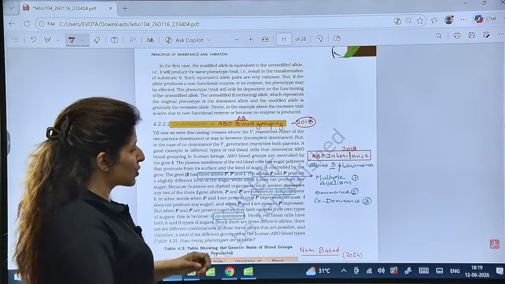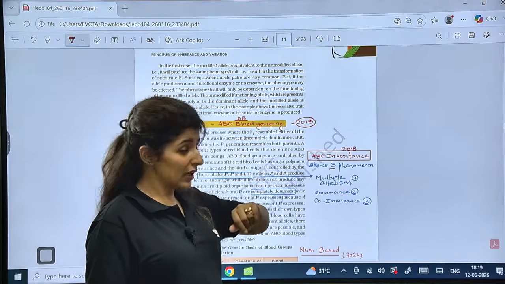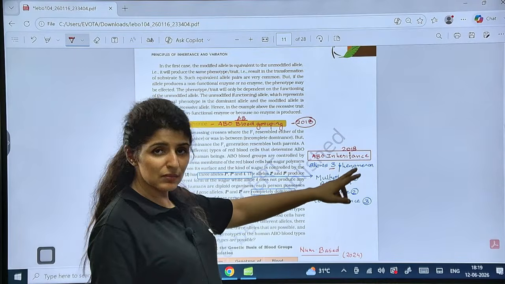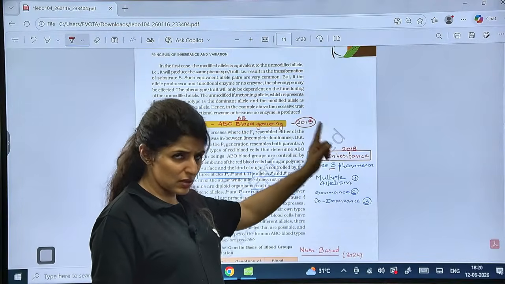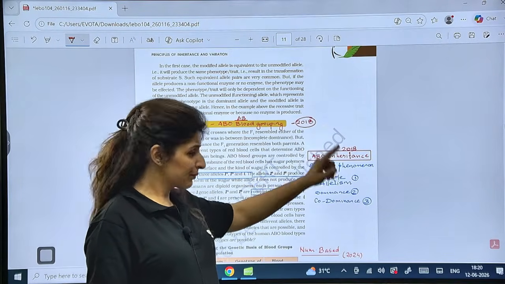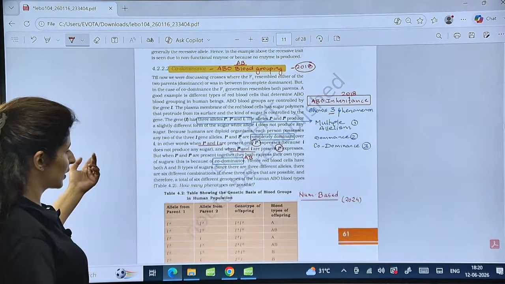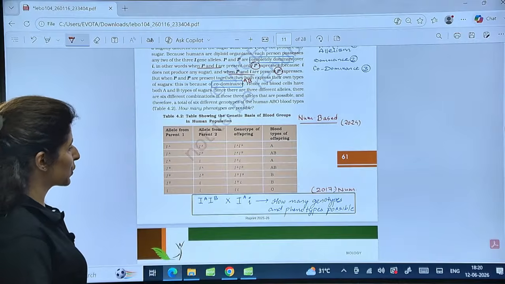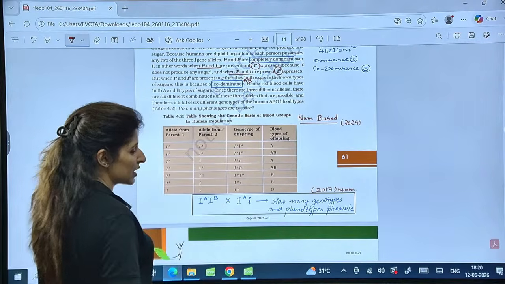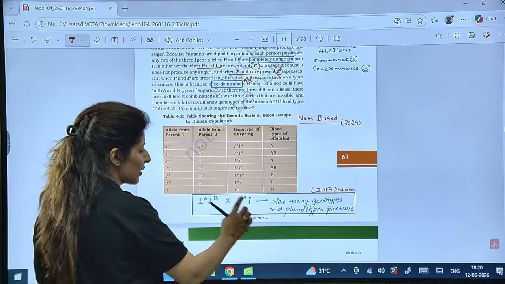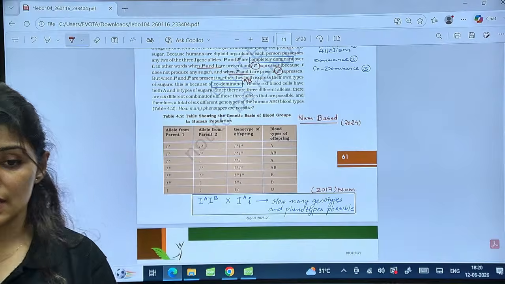2018 question. So what are the three phenomena which is exhibited in ABO inheritance? Number one, multiple allelism. There are three alleles, IA, IB and small i. Then usual dominance as explained by Mendel, and codominance exhibited in blood group AB. Are we clear? Now, there is a numerical based question here also. How many genotypes and phenotypes are possible? This was asked in 2017. If this genotype crosses with this genotype. Is this point clear to all?